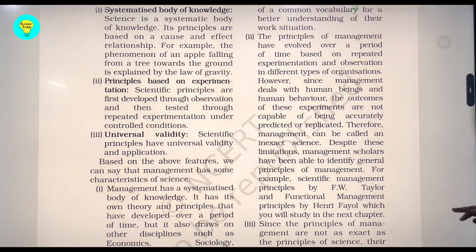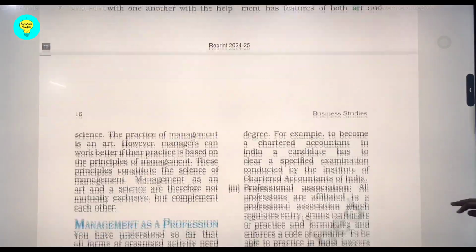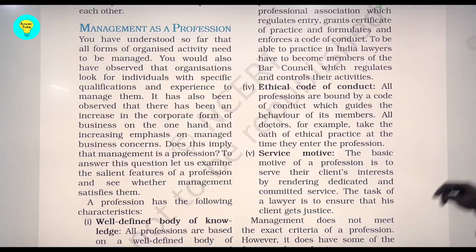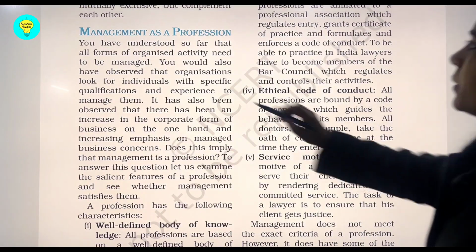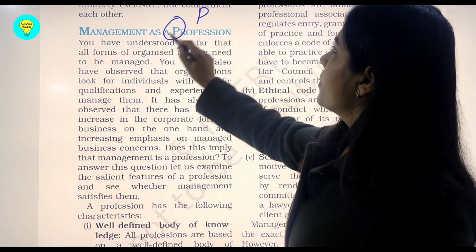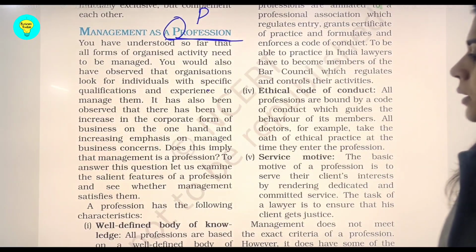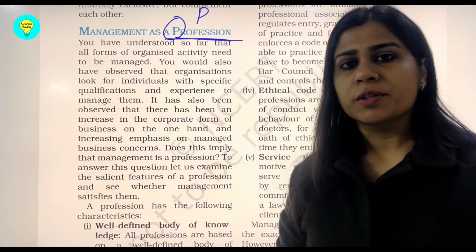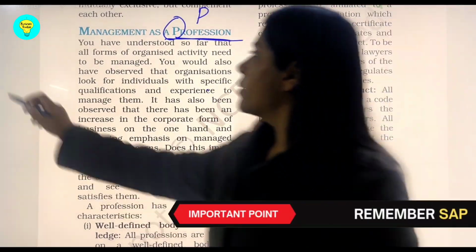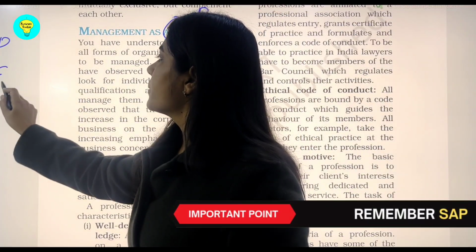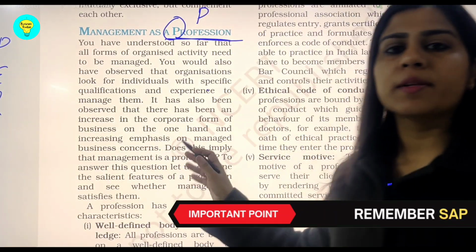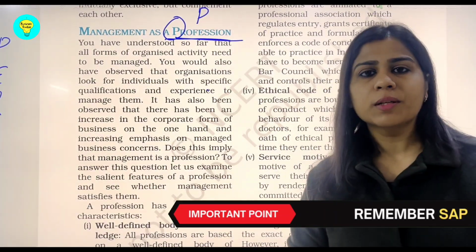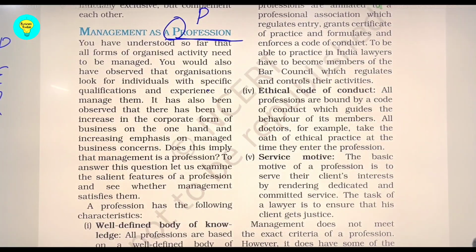Now coming to the last topic of SAP. So this is basically P of SAP, management as profession. Now when you say management as profession, just remember a small word called PERKS, and it will cover all your 5 points under management as profession from NCERT. So let us have a quick look how PERKS look like.